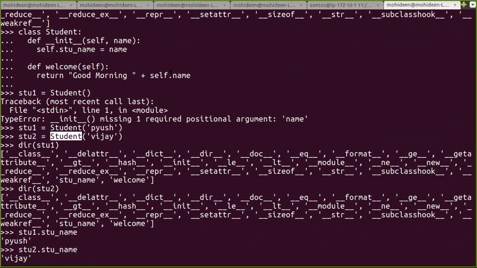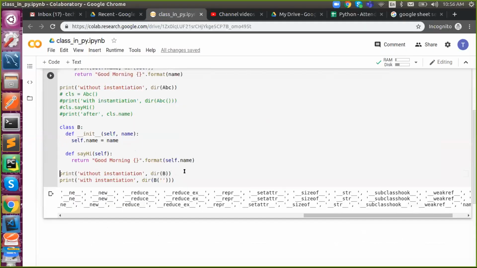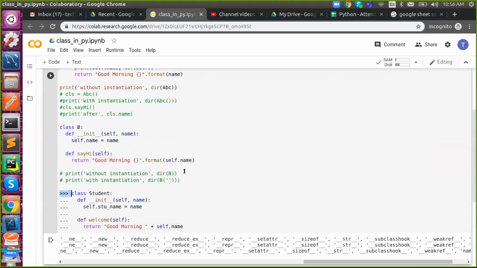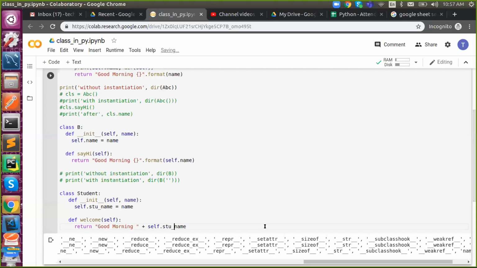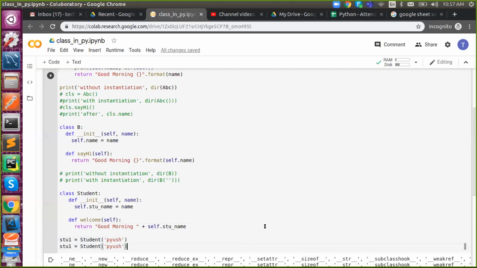It should be stu.name, correct? So it is stu underscore. That's why it raises an error. Attribute error. Now, what to do? I'm going to instantiate stu1 with the first student Piyush. I'm using the same class. So stu2 with a different name, Vijay.